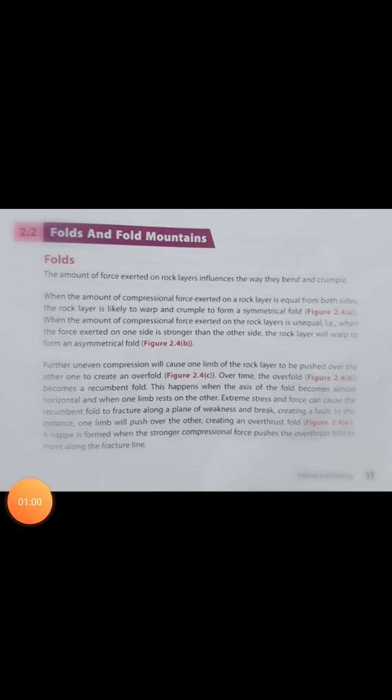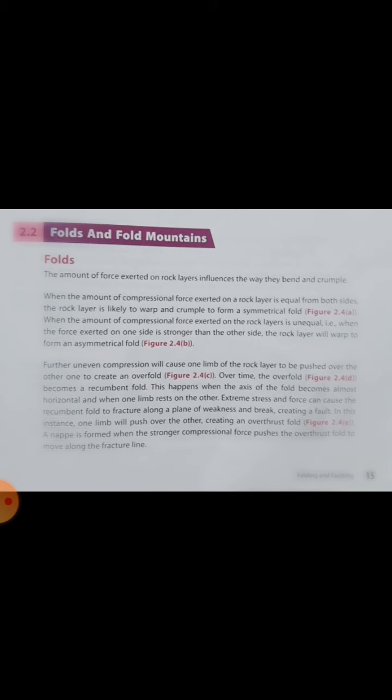Further uneven compression will cause one limb on the rock layers to be pushed over the other one to create an overfold. Over time, the overfold becomes a recumbent fold. Recumbent means lying down. This happens when the axis of the fold becomes almost horizontal and one limb rests on the other.